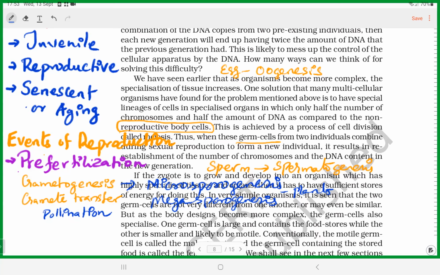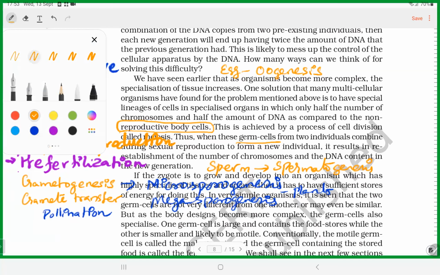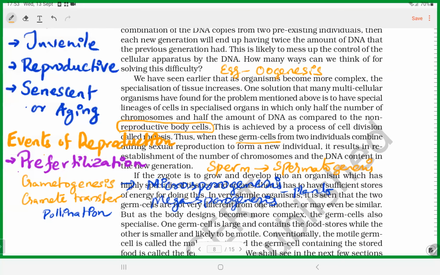In humans, it is called what? Insemination. Introduction of semen sample into the female reproductive tract. Insemination in humans. Can you understand? So, pre-fertilization events are gametogenesis and gamete transfer process.